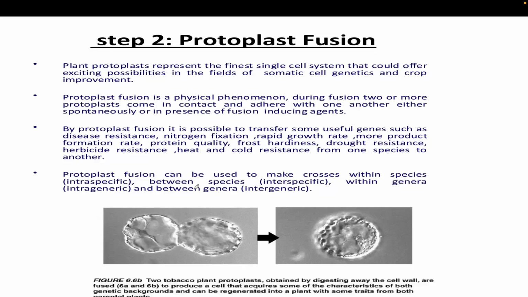Okay, protoplast fusion can be used to make crosses within species. When it is happening inside the species, it is called intraspecific. When it is happening between species, it is called interspecific, within genera it is called intragenic, and between genera it is called intergeneric. Okay, so these four types of crosses you can make by protoplast fusion.